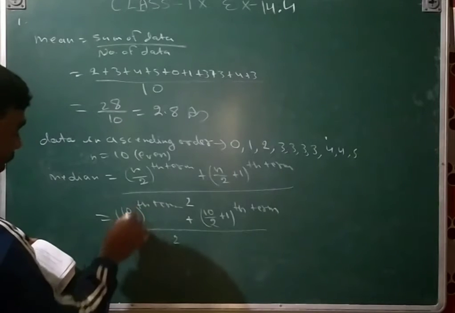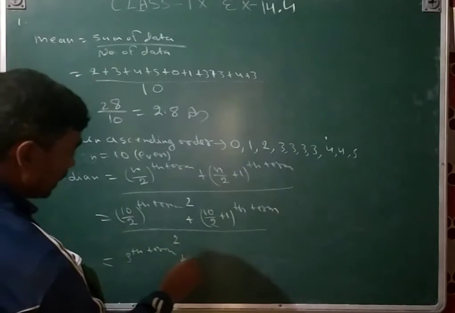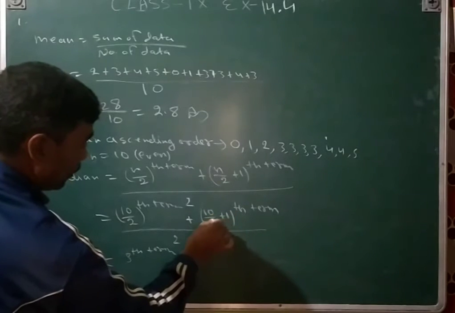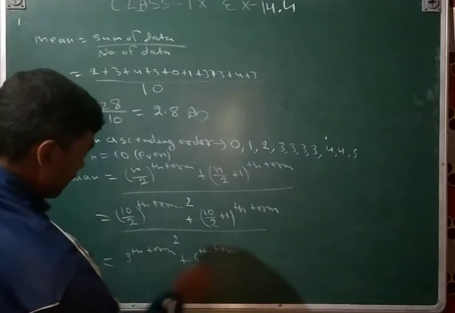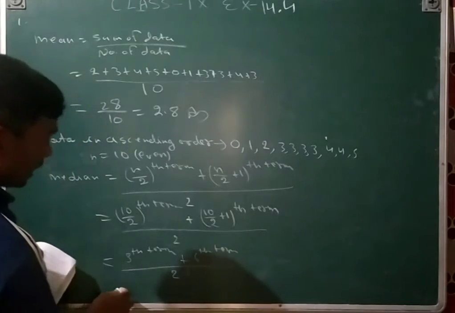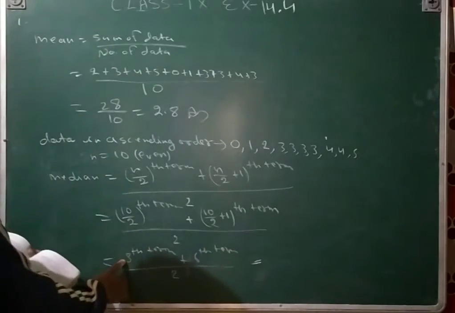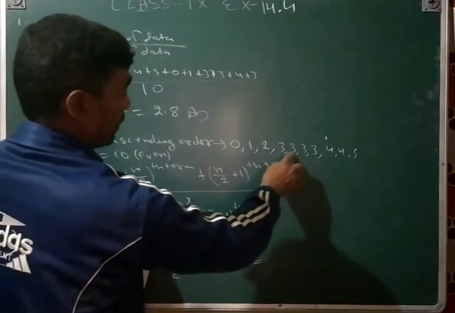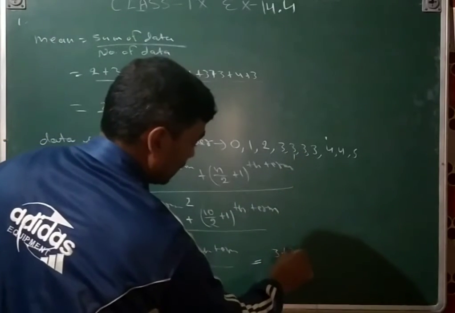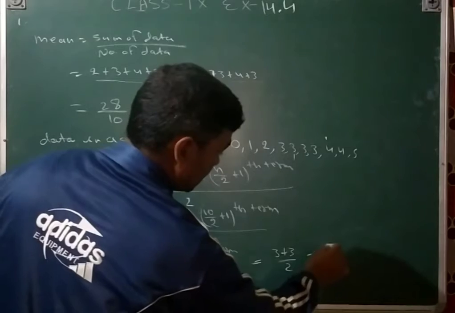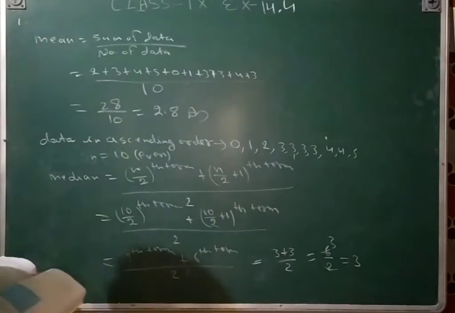That is the 5th term plus, 2 fives are 10, plus 1, the 6th term, whole upon 2. You will see the 5th place here: 1, 2, 3, 4, 5. That is a 3, and the 6th is also 3. So 3 plus 3 upon 2, that is 6 upon 2, that is 3. That is the answer.